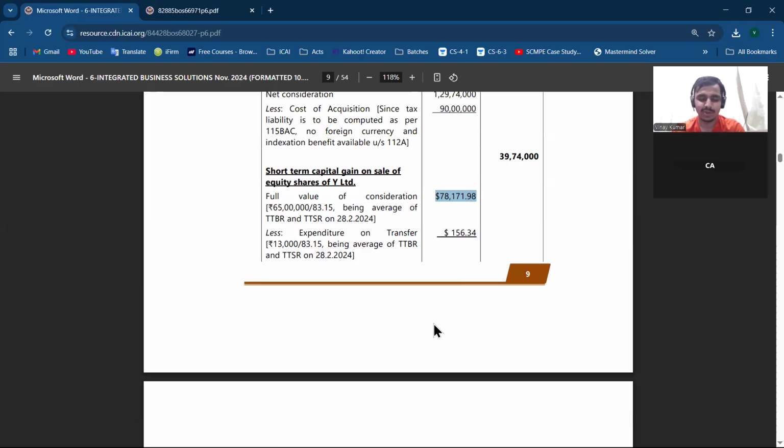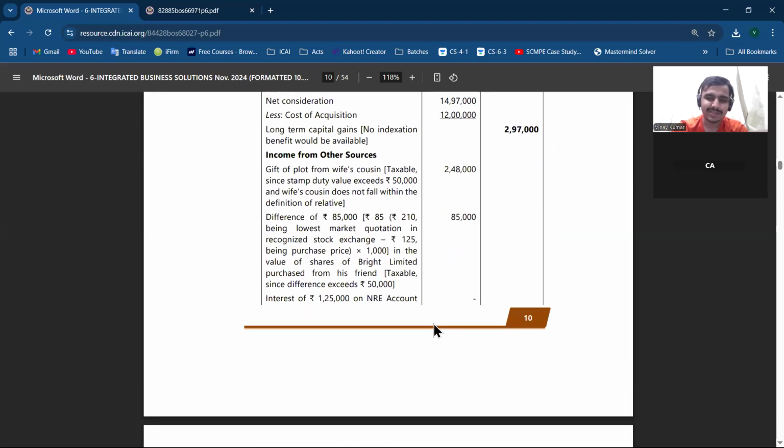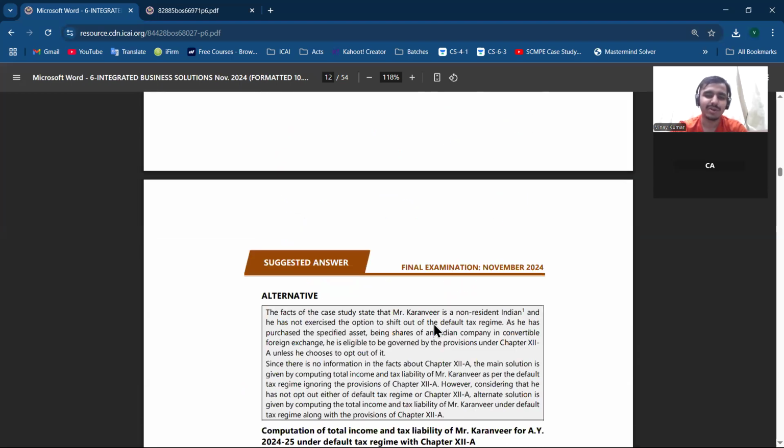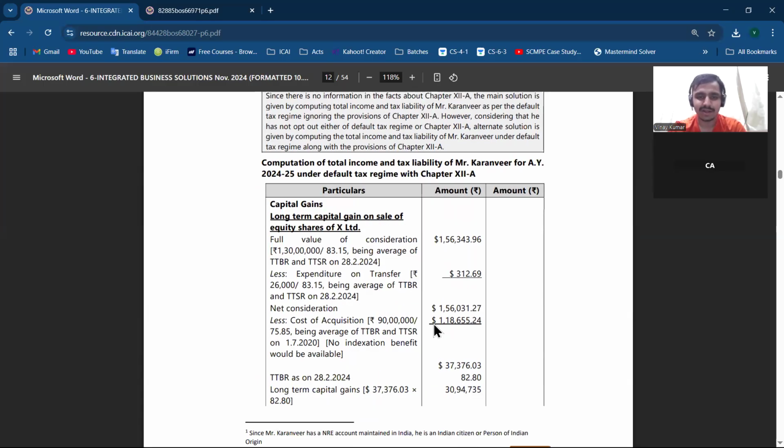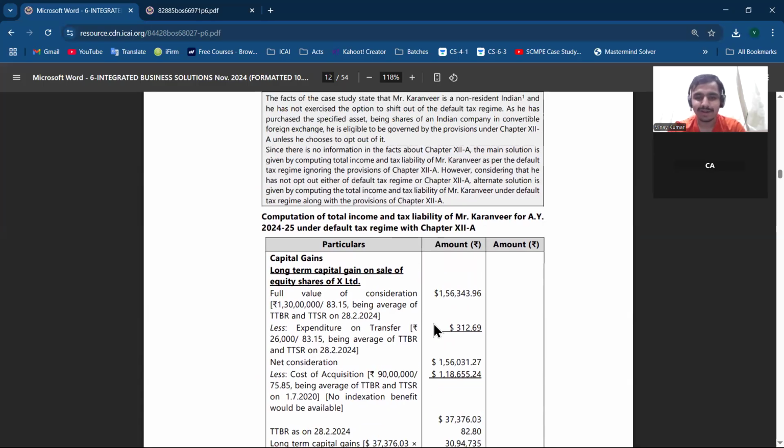मतलब इसमें what you can do ना कि आप क्या कर सकते हो कि firstly write the conclusion just on the basis of the amount. Later on, while attempting the question, leave some space, and later on you can write what provision was applicable. Because in the ICA, in the presentation of income tax liability, they do not write the note properly. But if you write the provision in your conclusion, that is the note, it will help the examiner, and he will know that you know the provision, at least how you are converting that, TTSR, on which date you are using it and why you are using that. If you quote the provision, then you can easily show him why you are doing that.